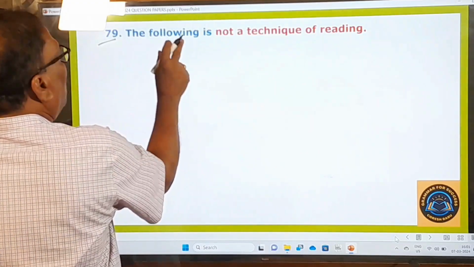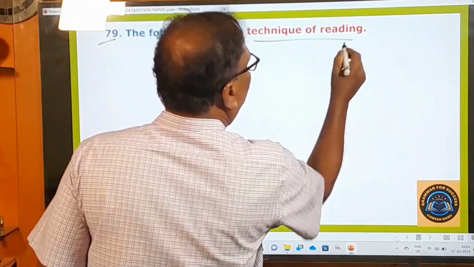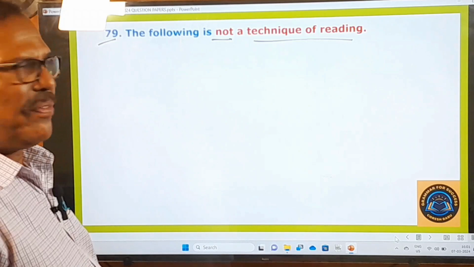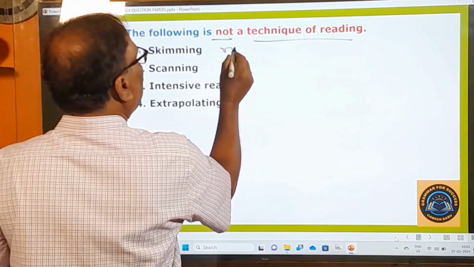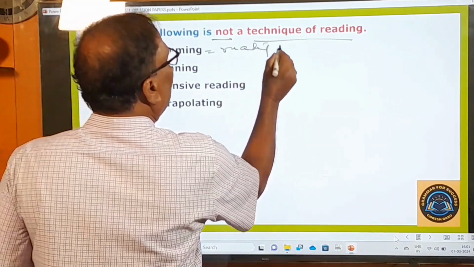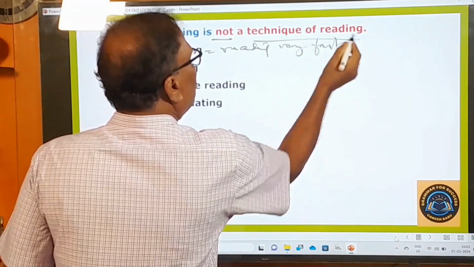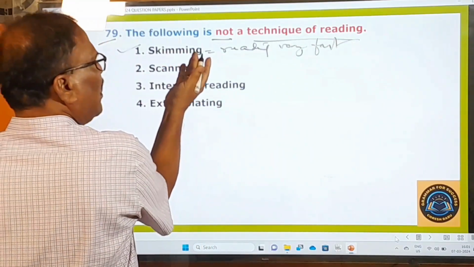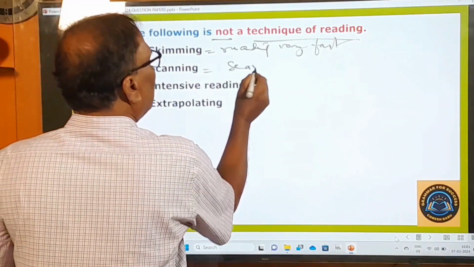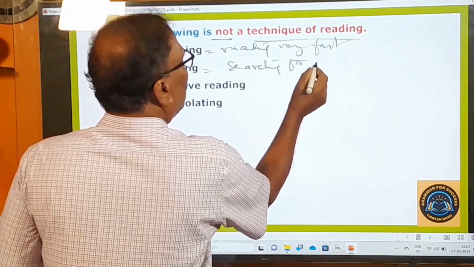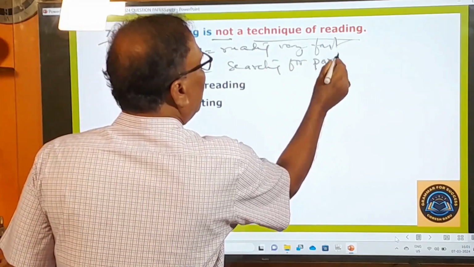The 79th question: the following is not a technique of reading. Let us look. Skimming. Skimming means reading very fast. That is a technique of reading, right? Scanning is searching for particular details.